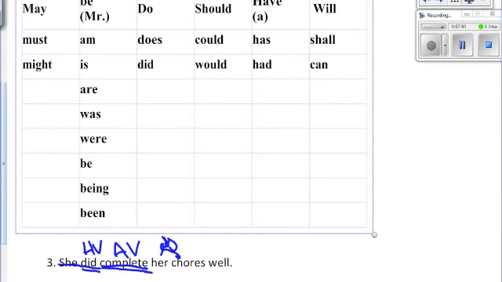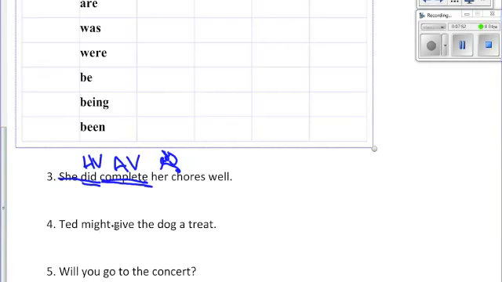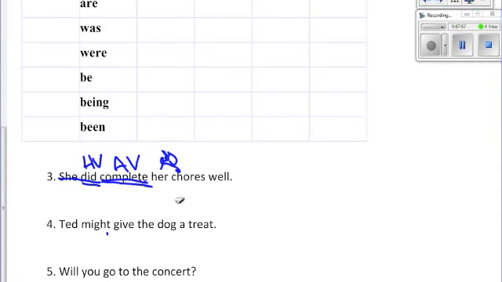Okay, next one. Ted might give the dog a treat. Sorry, that dot shouldn't be there. Okay, what is our subject? Well, who is doing the action? It is Ted. We know that the is a noun indicator. Now, what we're learning is verbs. Give, we just learned in the last page, is an action. We can see Ted handing a treat to the dog. We label it action verb.